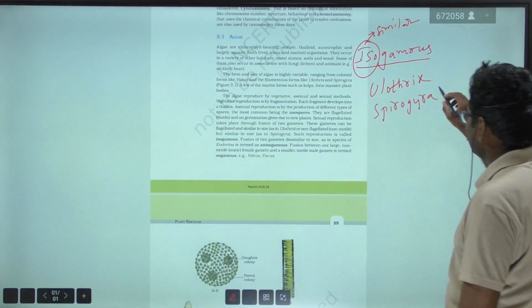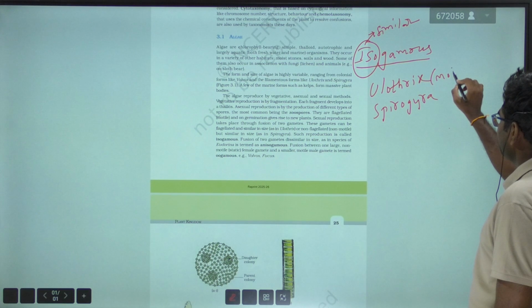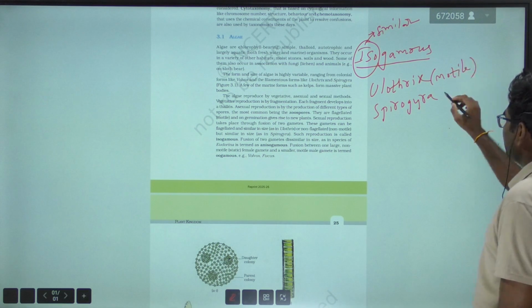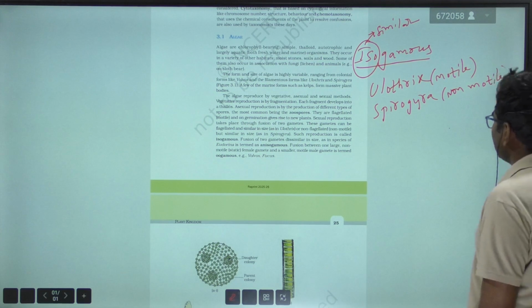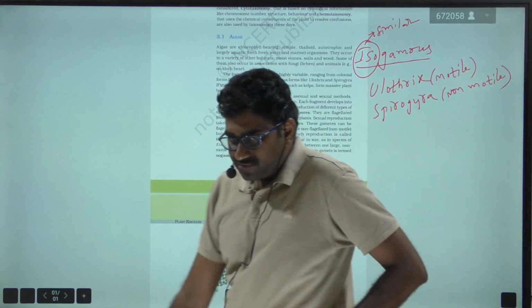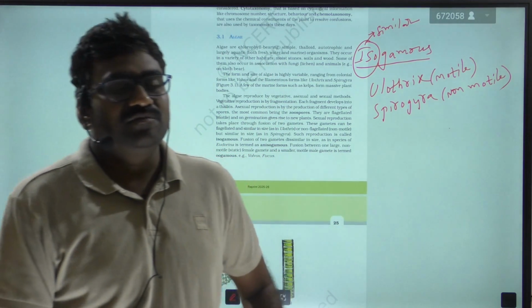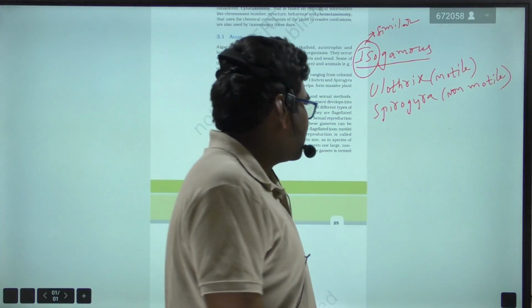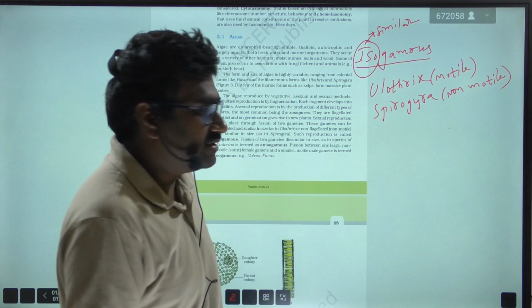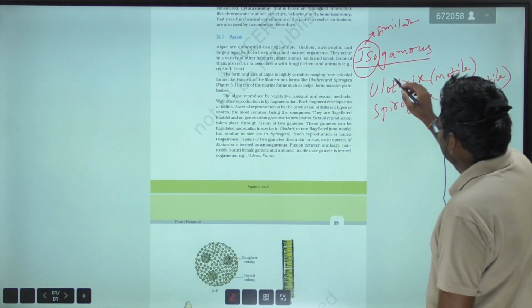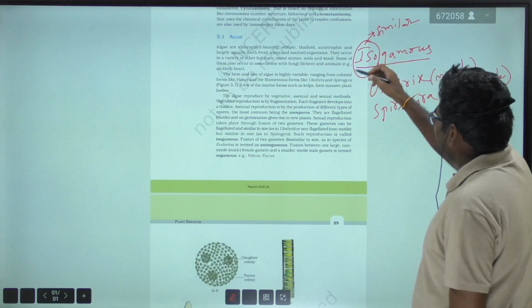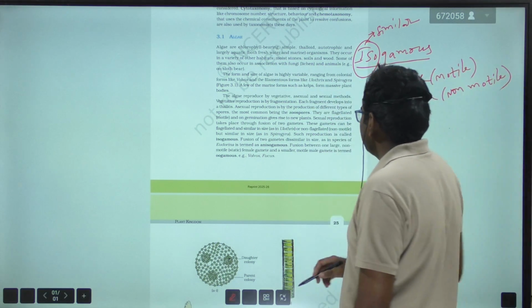Remember, very important. Ulothrix is motile and Spirogyra is non-motile. That means Ulothrix is flagellated, that is why it is motile, whereas Spirogyra is non-flagellated, that is why it is non-motile. But these two are similar in size, that is why they come under isogamous, right?